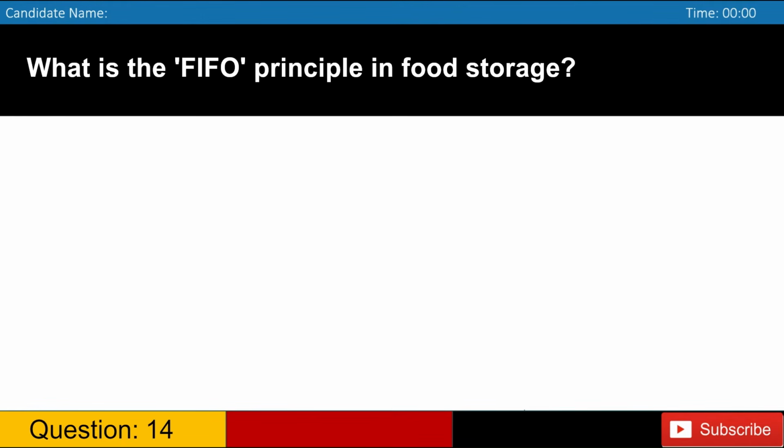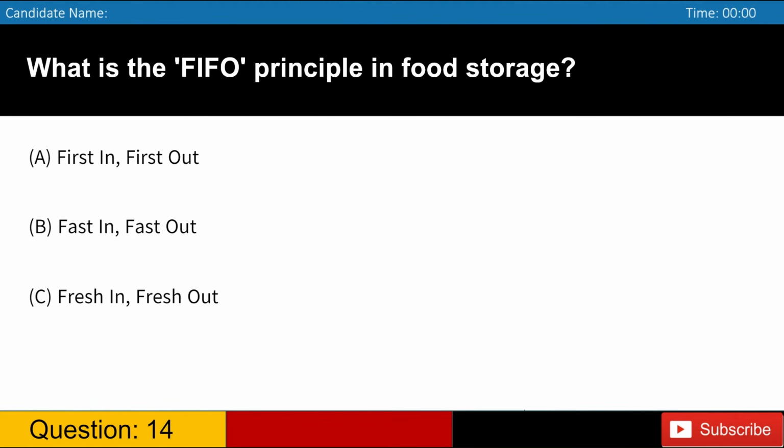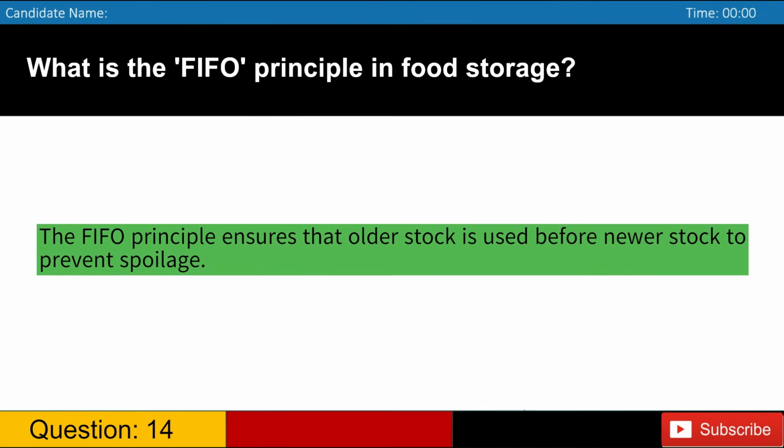What is the FIFO principle in food storage? A. First in, first out. B. Fast in, fast out. C. Fresh in, fresh out. D. Freeze in, freeze out. Answer: A. The FIFO principle ensures that older stock is used before newer stock to prevent spoilage.